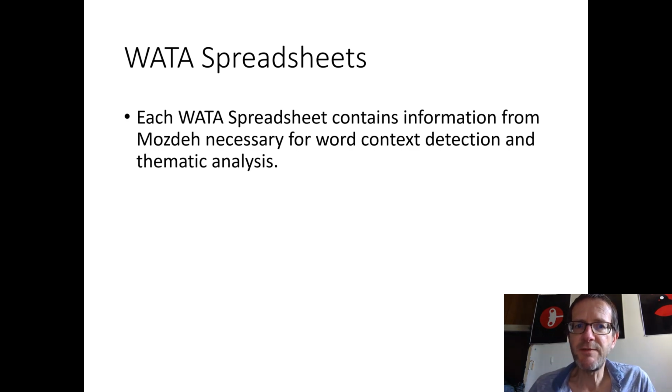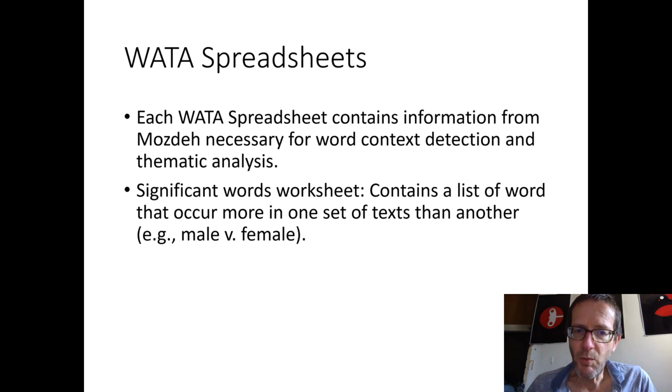Each spreadsheet contains information from MOJDAY necessary for word context detection and thematic analysis. So it contains everything necessary for the human stage of WATA. The computer stage is done, and the spreadsheet contains the information that the human, you, need to do the word context detection and the thematic analysis.